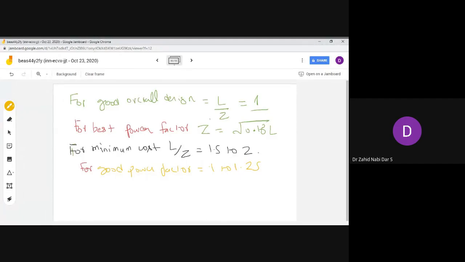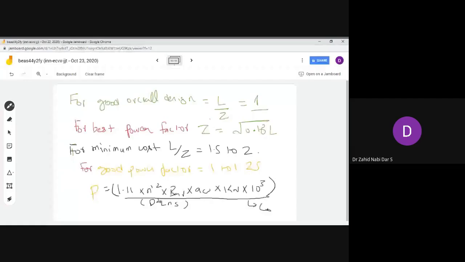If you carefully observe the output equation, which we calculated previously, we wrote P is equal to 1.11 into pi square into BAV into AC into kW into 10 power minus 3, which we called C naught.